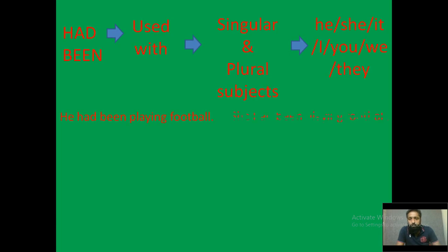The other examples are given here. She had been playing football. It had been raining yesterday. I had been playing football. You had been playing football. They had been playing football. And we had been playing football.